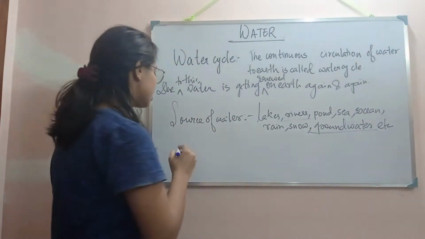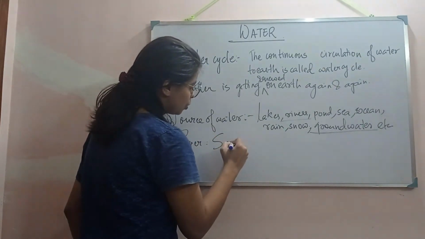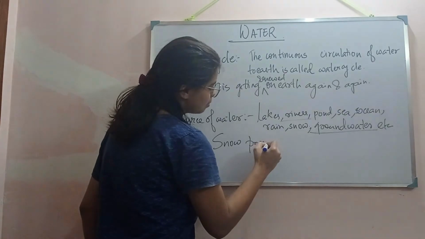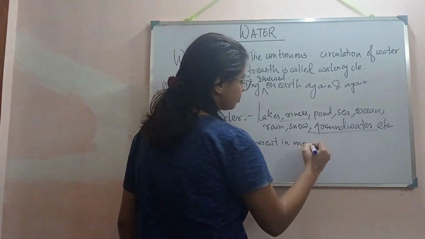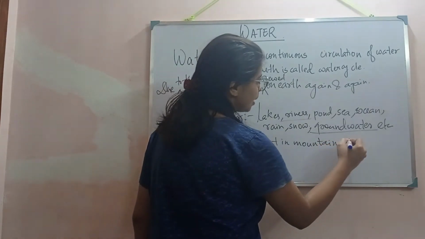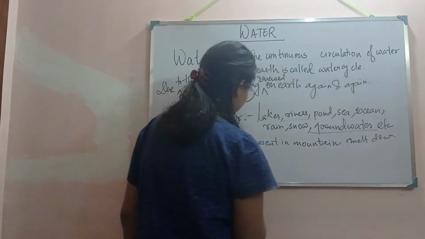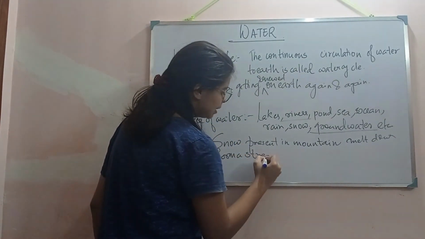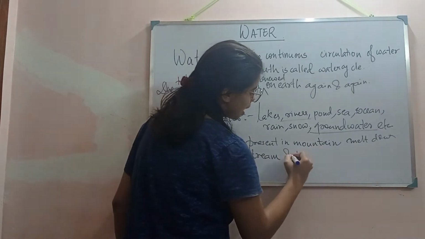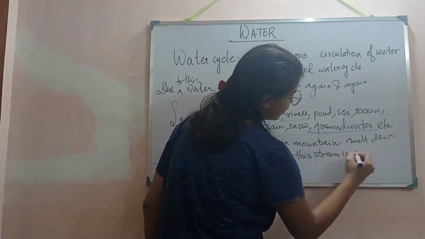See, in rivers what actually happens is that the snow present in the mountain melts down and forms a stream, and this stream is called a river.